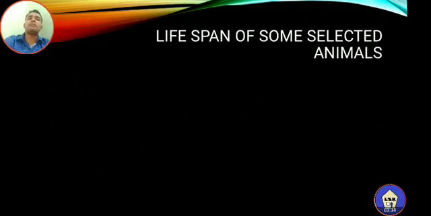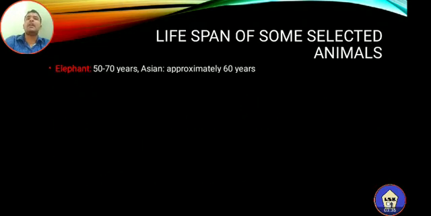Now some examples from animals. The first one is the elephant. It is not given in the textbook, but they asked the lifespan of elephant. The lifespan of elephant is around 50 to 70 years. But in Asian elephant, the lifespan may be around 60 years. So depending on the breed, the lifespan of animals varies.